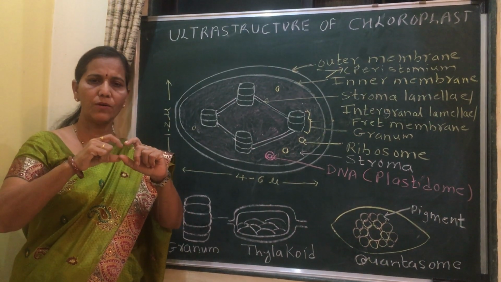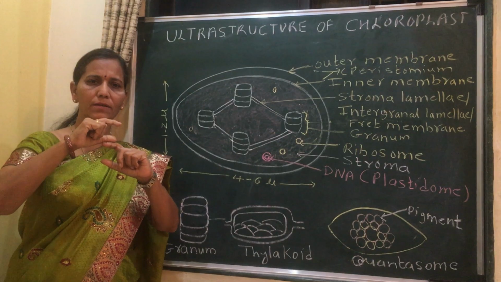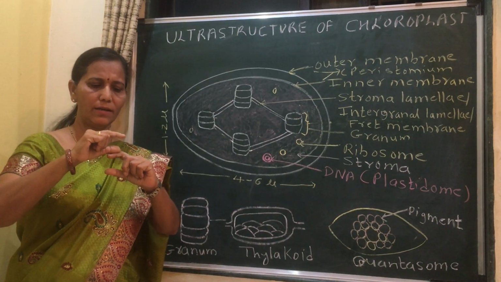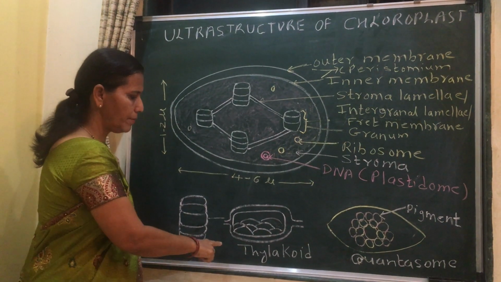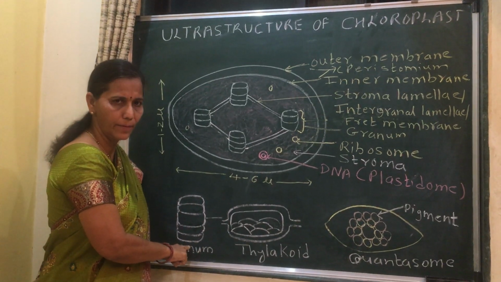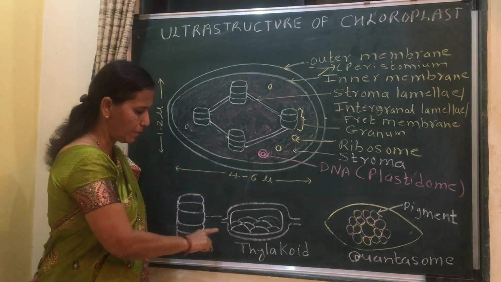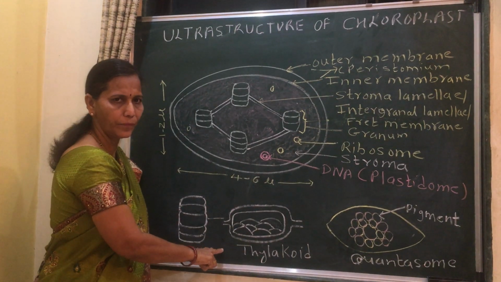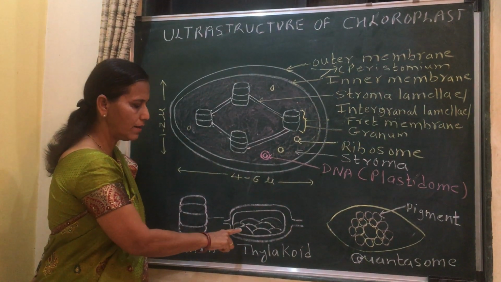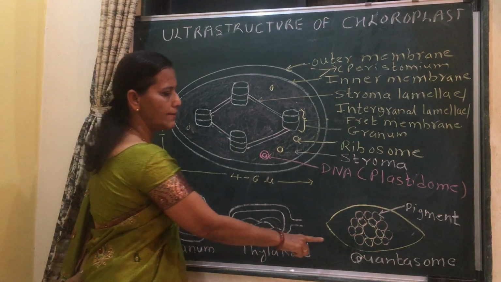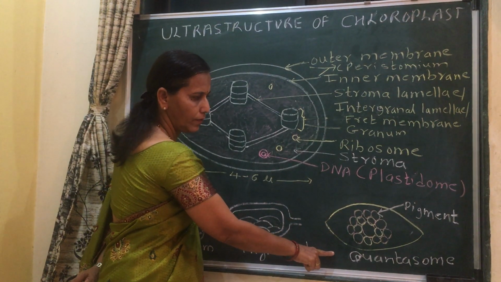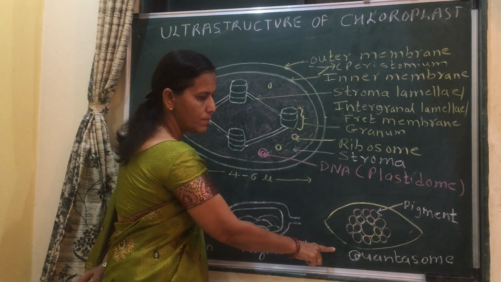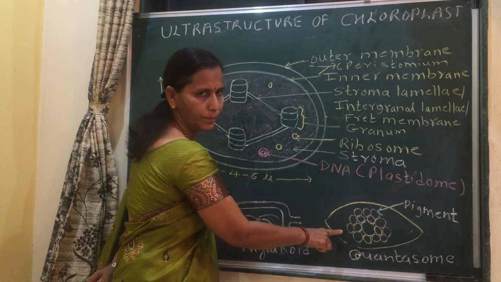If we place one coin above another, that structure is similar to the granum. Granum is made up of thylakoids, which are membranous sacs, and each thylakoid consists of a number of spear-shaped quantasomes, and this quantasome consists of pigment molecules.